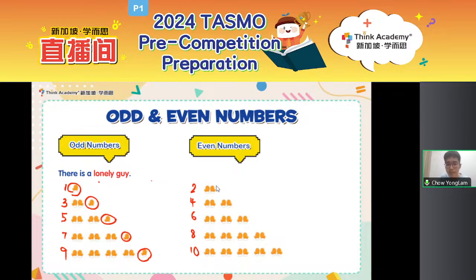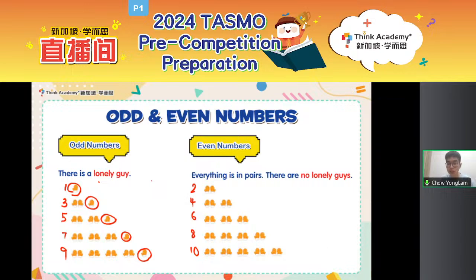Now, when I'm talking about even numbers, let's look at the gloves. Are they all in pairs? Ooh, you will notice that they are in pairs. All right, so they are in pairs, and then are there any lonely guys? There are no lonely guys, right? Everything is in pairs, and this is why even numbers are called even, because if you try to arrange an even number of gloves in pairs, there will be no lonely guys. So it seems that this lonely guy is very important in defining whether a number is odd or even.